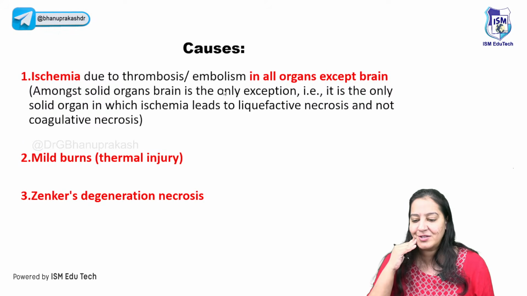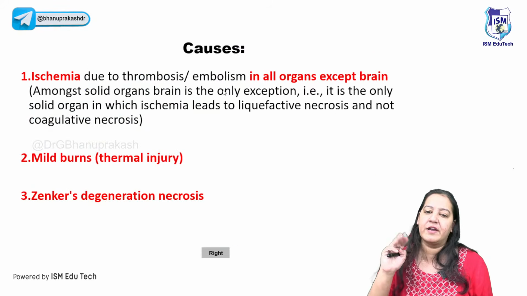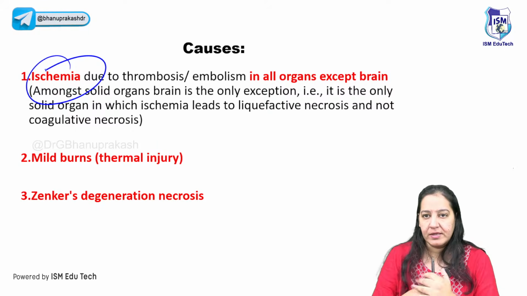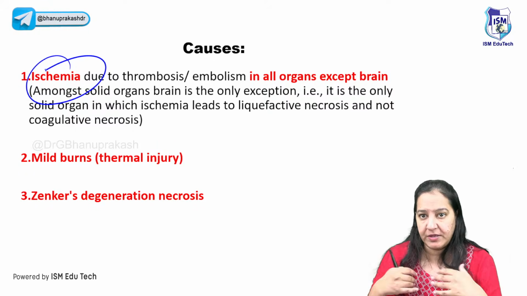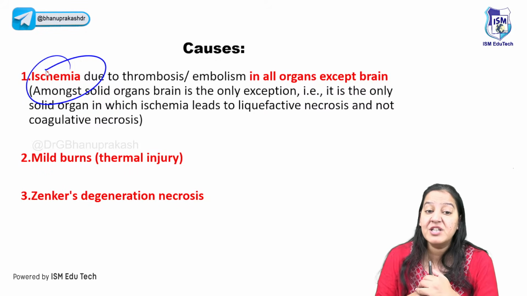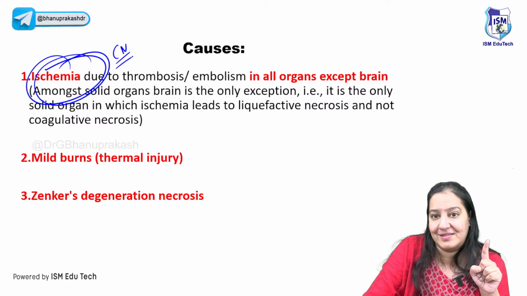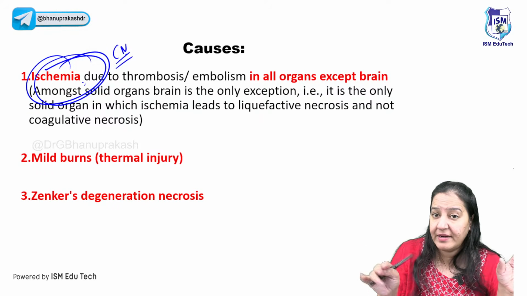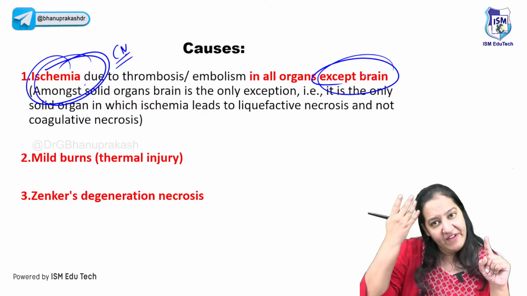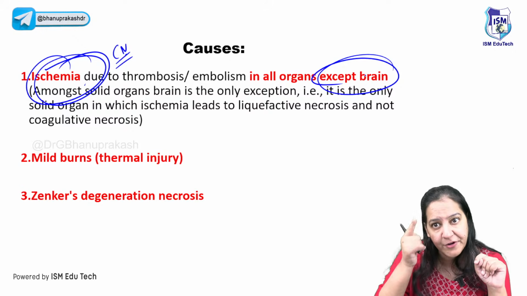Now, what are the causes? There are three causes of coagulative necrosis. Number one, ischemia. The human body from head to toe is made up of organs. All organs receive pure blood from the heart, from the aorta. Imagine if any organ does not receive blood. What will happen? Ischemia, and because of ischemia, the death of the cells of that organ. If any organ does not receive blood, the death of its cells occurs due to coagulative necrosis, except brain. But if the brain is not getting blood, the death occurs due to liquefactive necrosis.